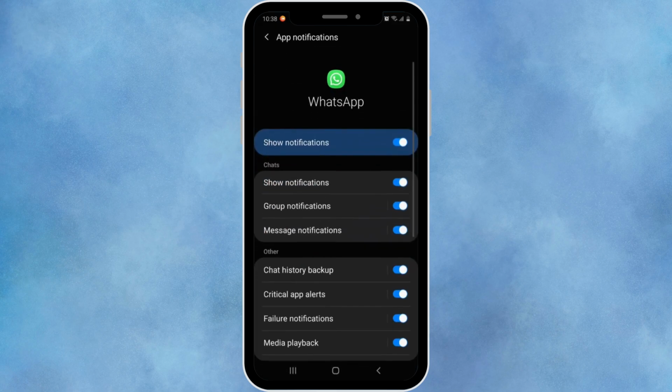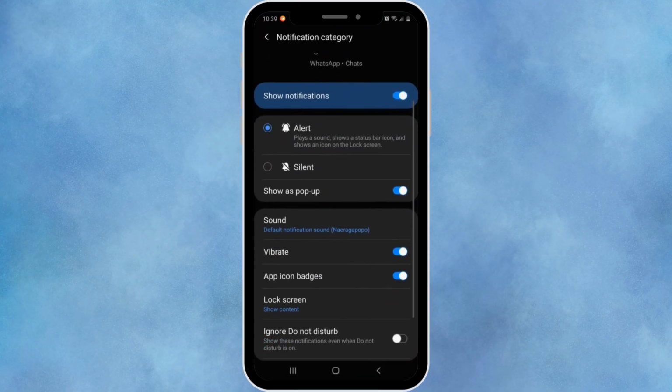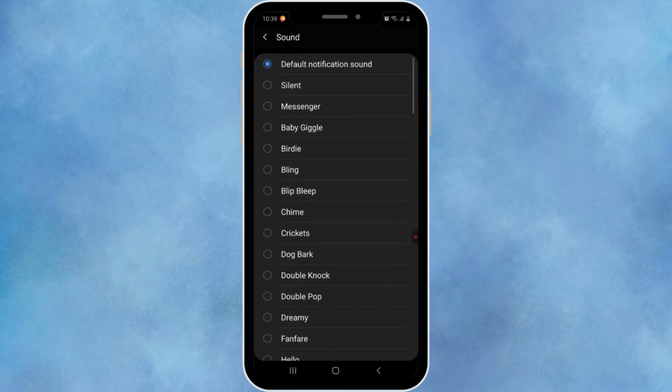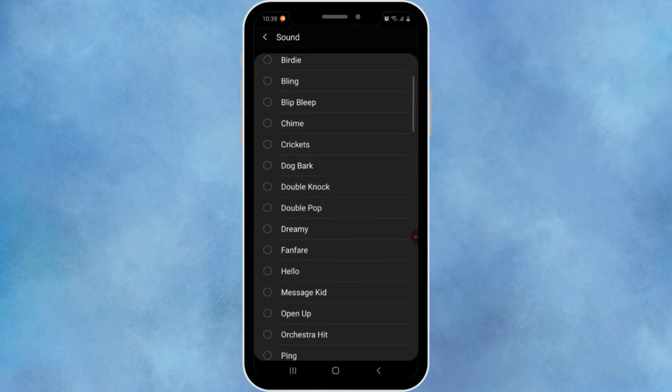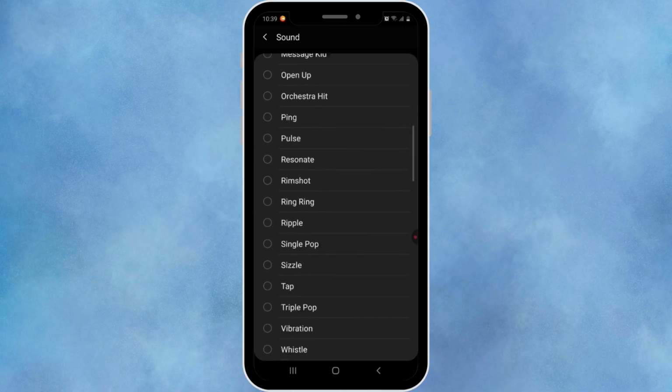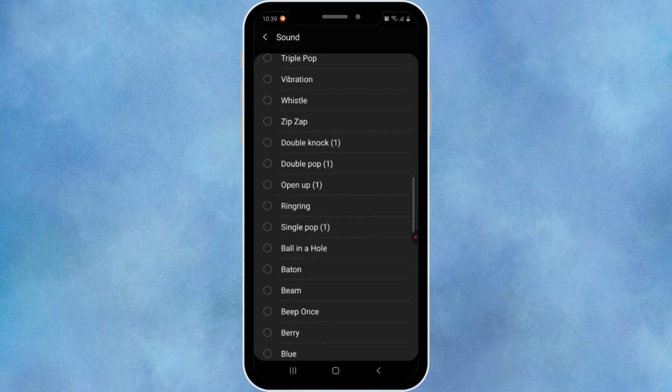Inside the app settings, you will see categories like message notification, group notification, call notification. Tap one of them. Example, message notification. Then tap sound. Pick a ringtone, notification sound, or custom one if you have got it.